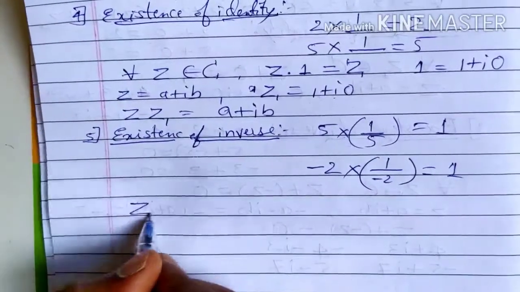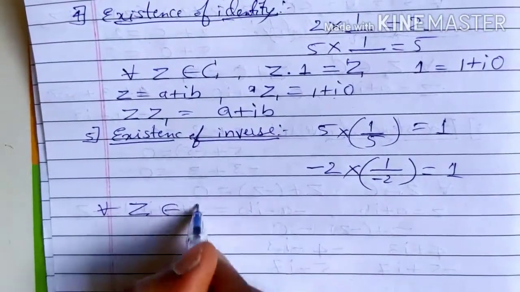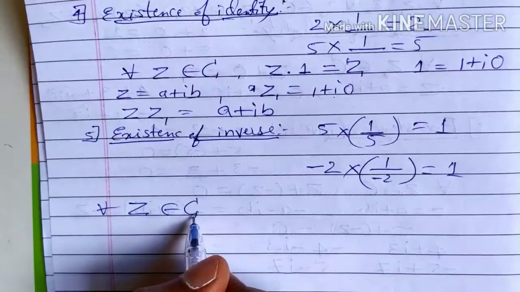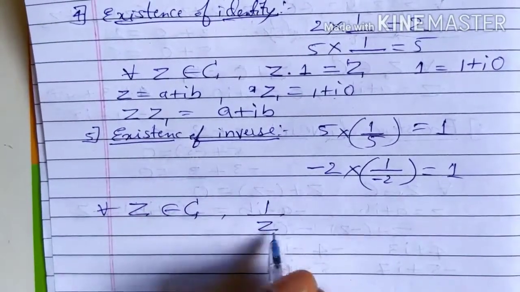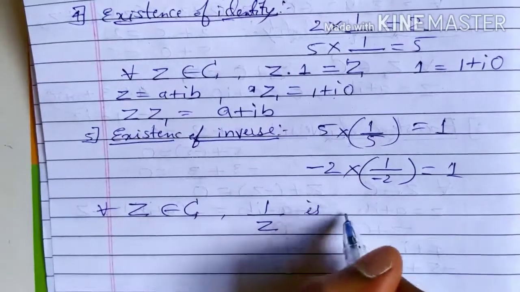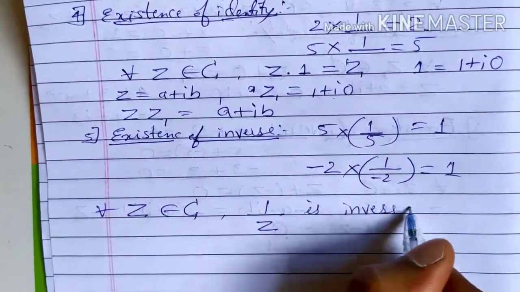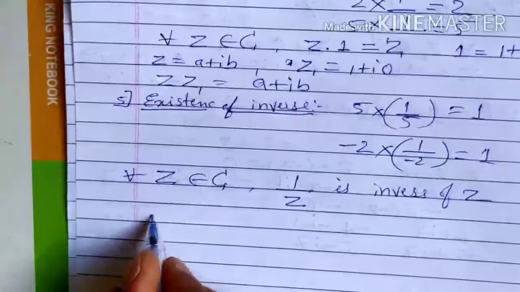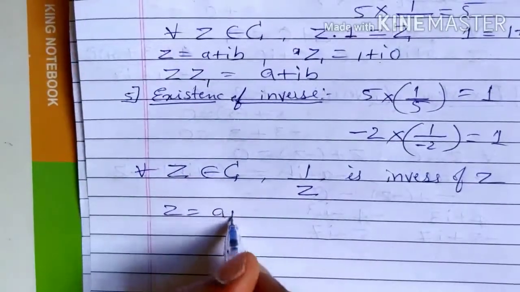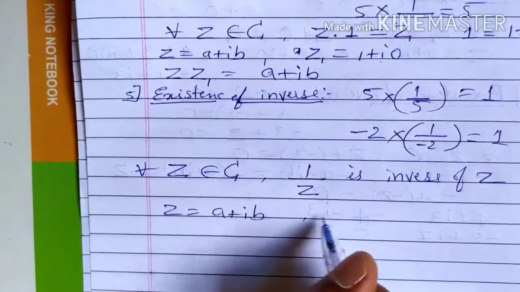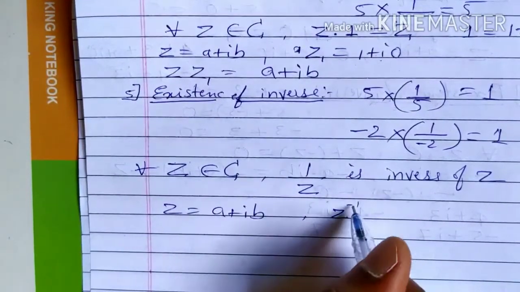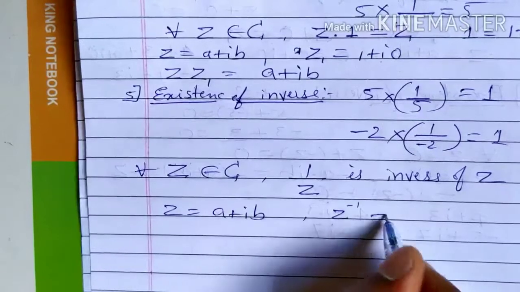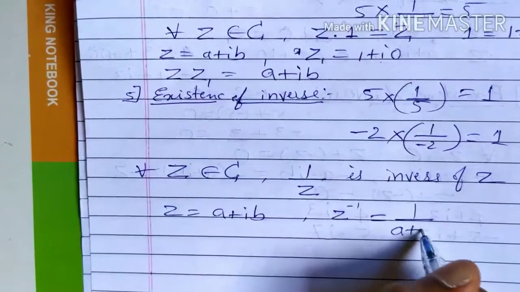Here, if you consider any complex number, for all z belonging to C, then 1 by z is the inverse of z. If z is equal to a plus ib, then 1 by z is also denoted like this, z inverse, that is equal to 1 by a plus ib.